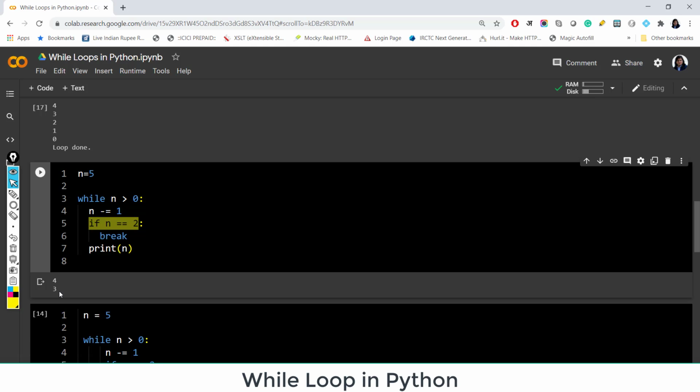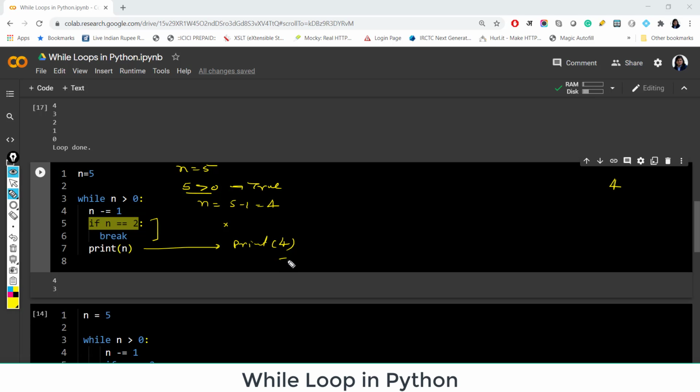We are not getting anything after that, because let me show you what happens. We have started with 5, because initially the value of n is equal to 5, and when we have checked, because 5 is greater than 0, this condition is true. So we are updating the value of n. We need to execute these things in the sequence. So now the value of n becomes 5 minus 1, which is 4. Now we are not printing this value as of now. We are checking this condition, if n equal to 2. Because this condition is not met, we come here and we print the value of n. So we print 4, we get the output 4.